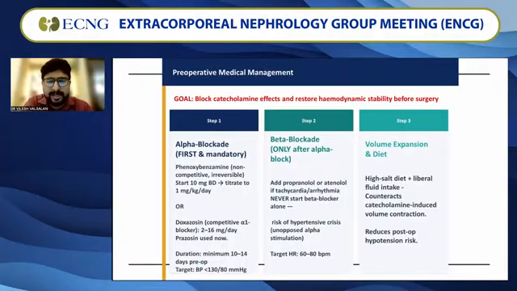So we need a high salt diet and liberal fluid intake to counteract this catecholamine-induced volume contraction so that we can reduce the post-op hypotensive risk. So giving salt and fluid intake, as well as starting with alpha blockade and secondarily adding beta blockade, is one of the most important preoperative medical management steps.